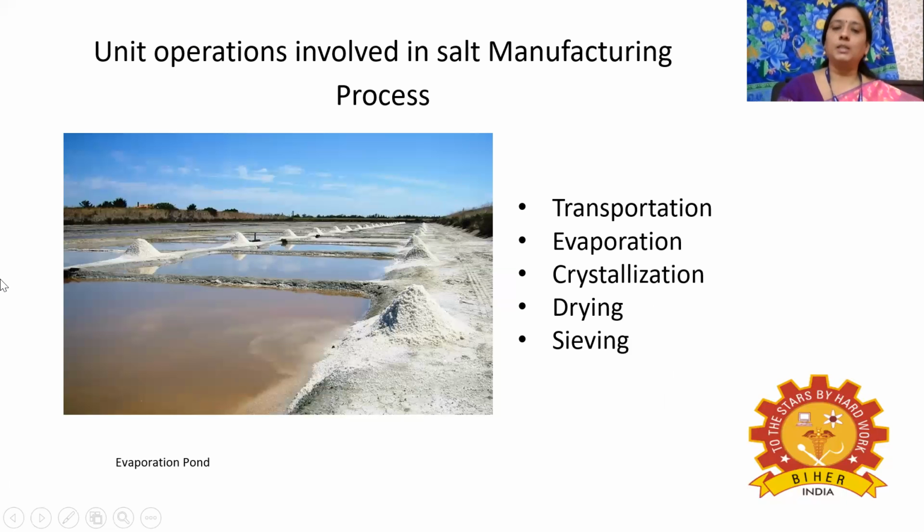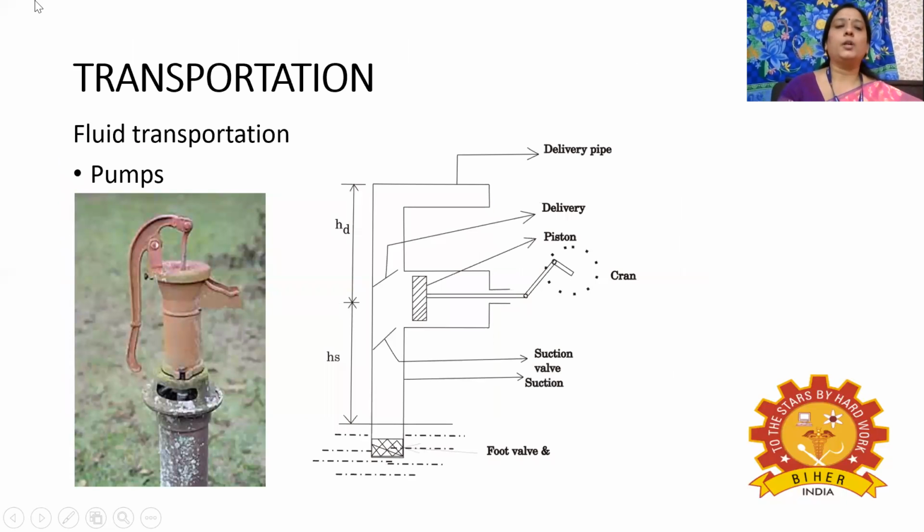Let us see the other unit operations one by one. Coming to the transportation of fluid. Transportation is nothing but transporting the particle from one place to another place. It can be classified into two types: fluid transportation and solid transportation. Fluid is nothing but it may be gas or liquid. The liquid is transported from a lower level to a higher level by means of pumps.